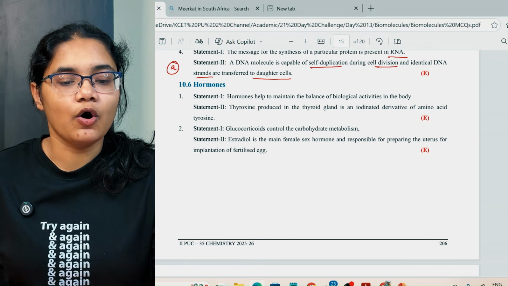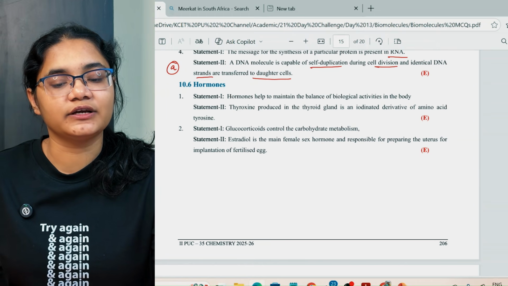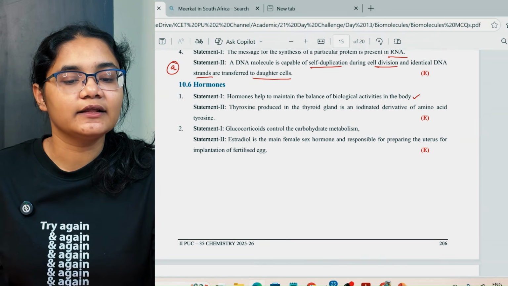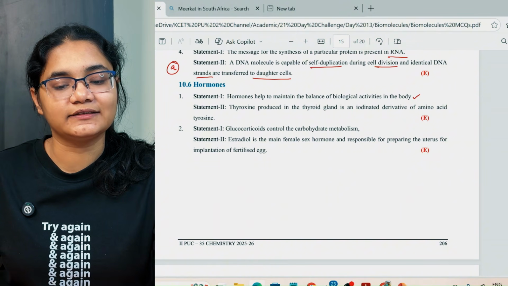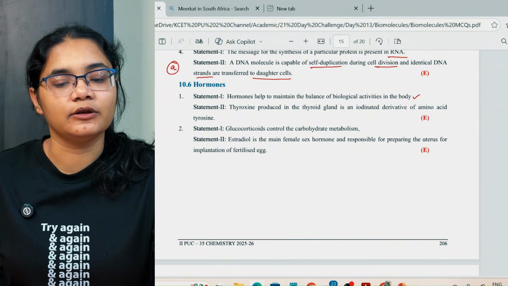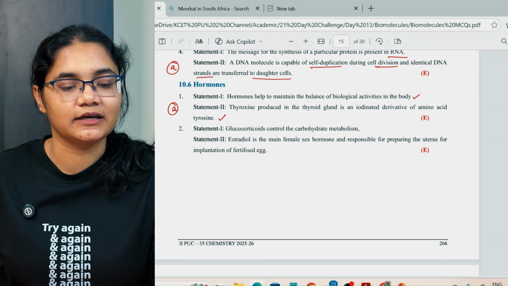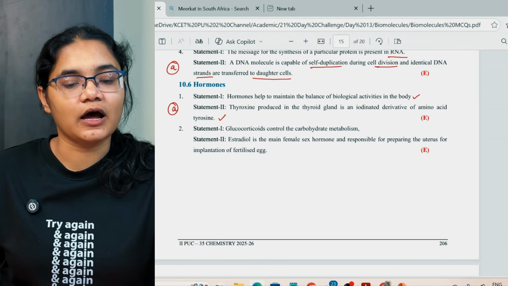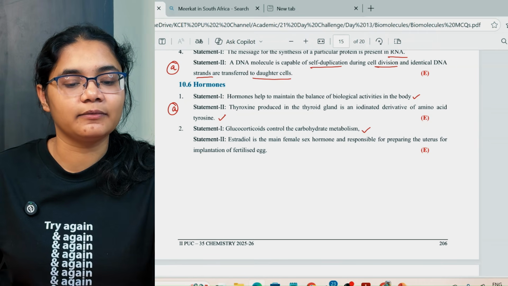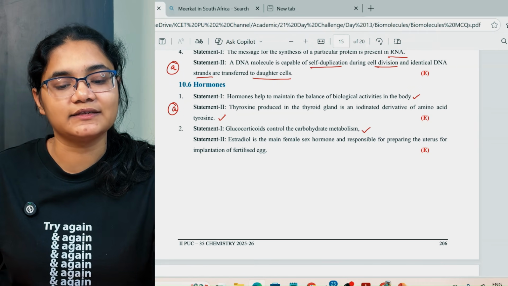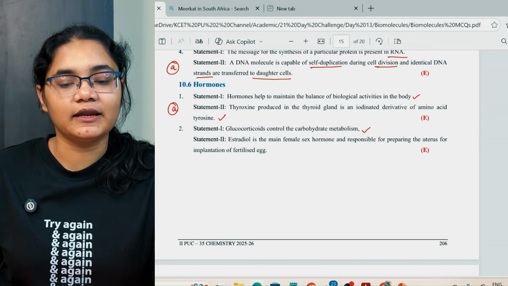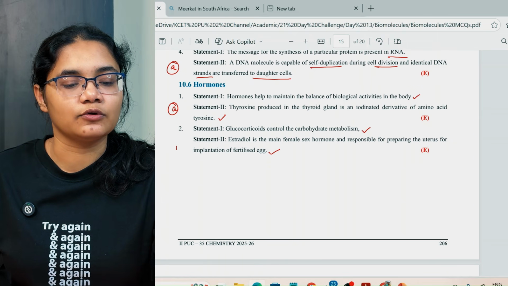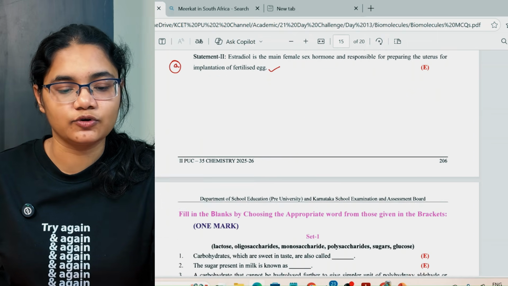Next, we have hormones help to maintain the balance of biological activities in the body. This is correct. Thyroxine produced in the thyroid gland is an iodinated derivative of the amino acid tyrosine. This is also a correct statement. Glucocorticoids control the carbohydrate metabolism. That is a correct statement. Estradiol is the main female sex hormone responsible for preparing the uterus for implantation. This is also a correct statement. Okay, both are correct. So option number A.